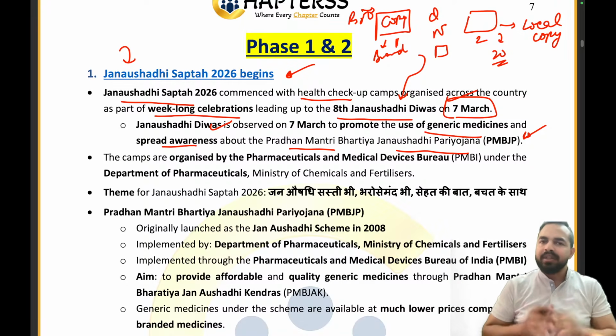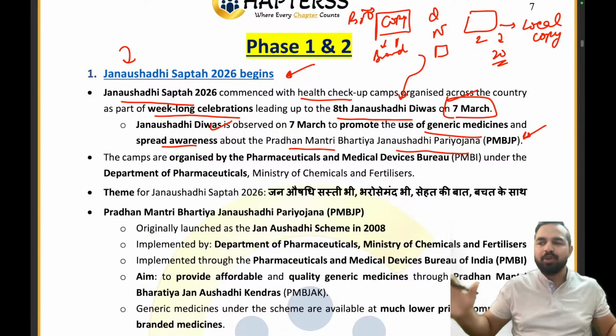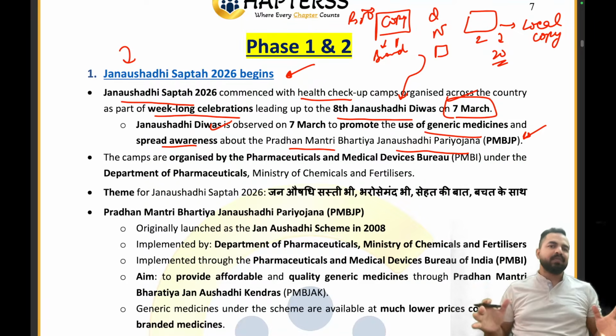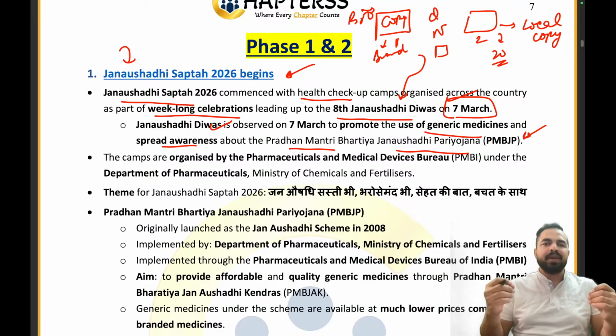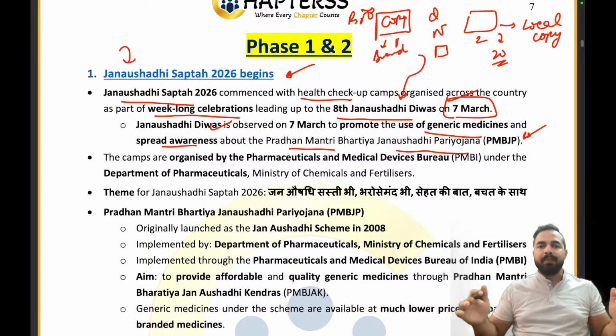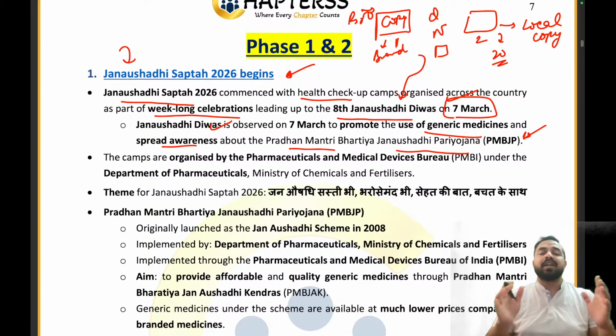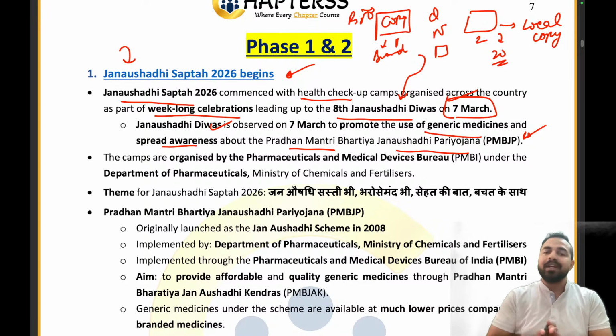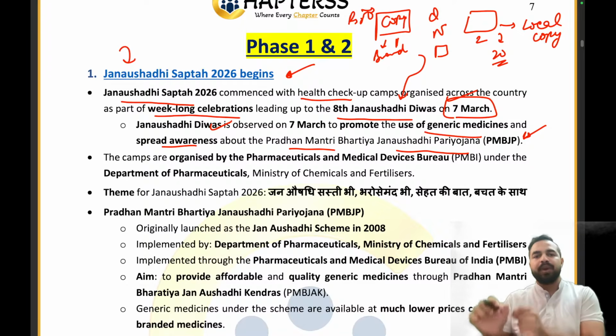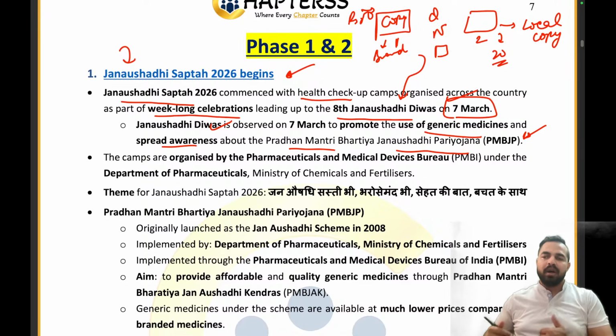So what happens is that there are so many people who do not have that much money that they can afford these branded medicines. So sometimes people think that okay, let's not purchase the medicines, and they take a big risk with their health. That is why, my dear friends, the government of India thought that we cannot deny the basic right of a person to get medicine at a good rate at which the person can go ahead with the treatment for that particular disease. And that's why the government of India came up with a scheme, Pradhan Mantri Bharatiya Jan Aushadhi Pariyojana.